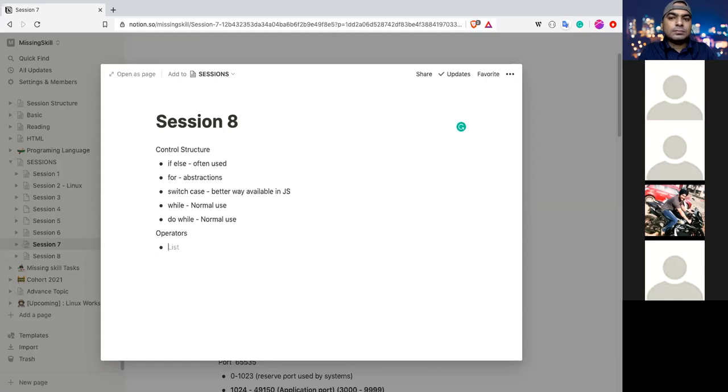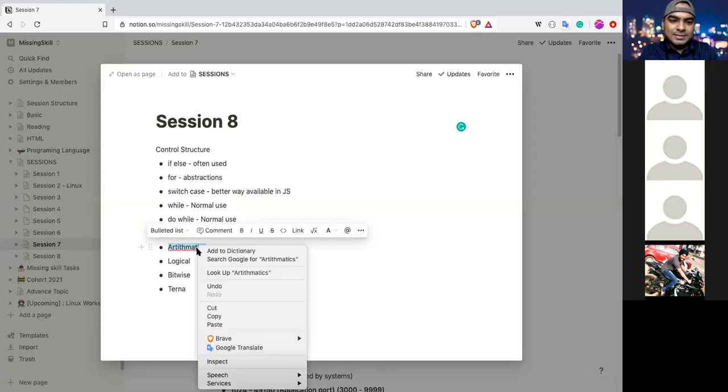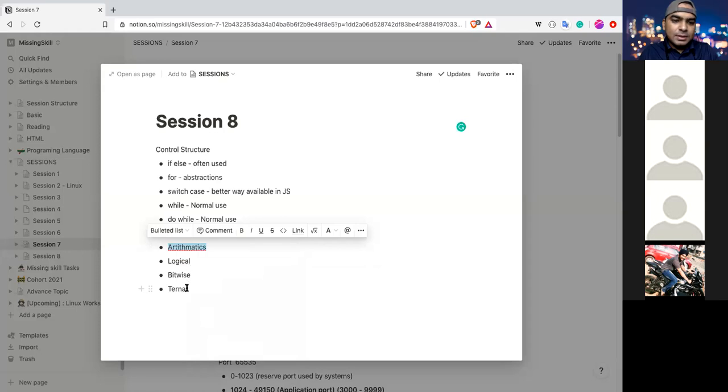Arithmetic operator, assignment, logical, bitwise, conditional. That is logical, no? Ternary operator. Increment and decrement operator. That will be our arithmetic, no? Assignment, that is arithmetic?